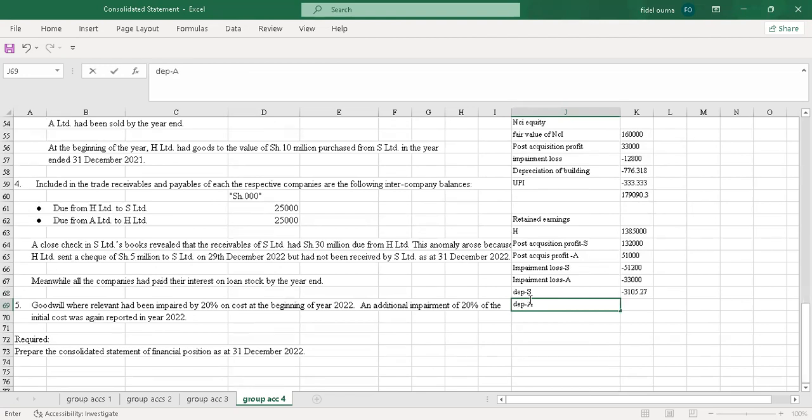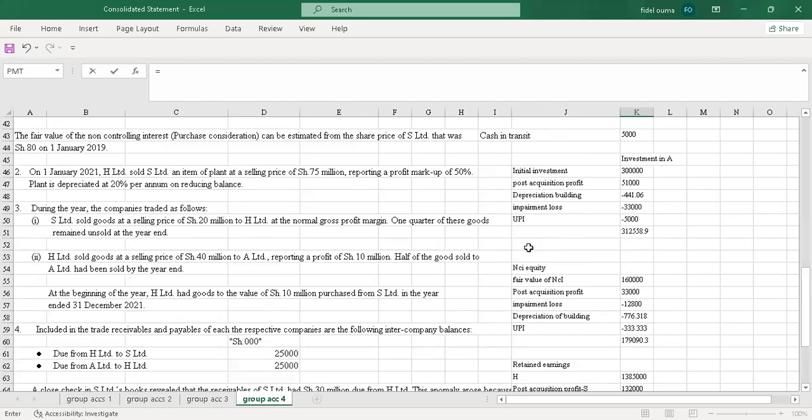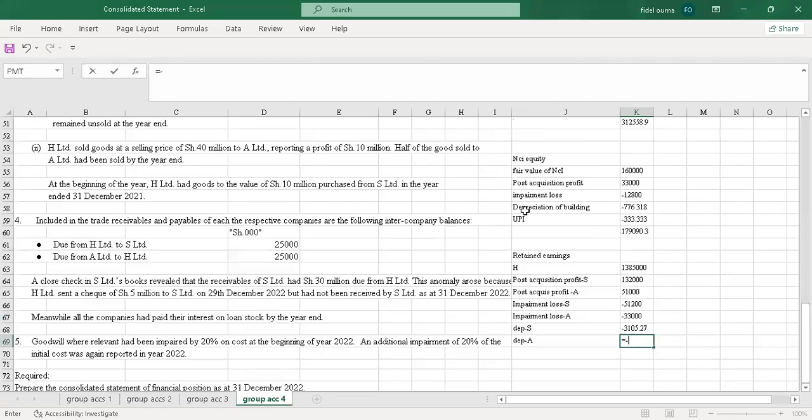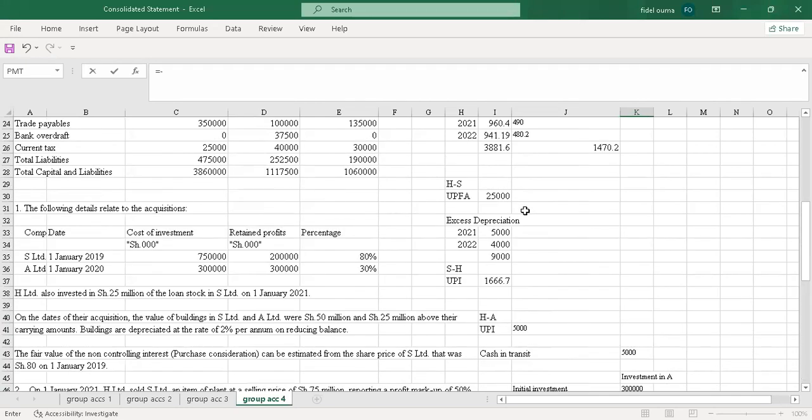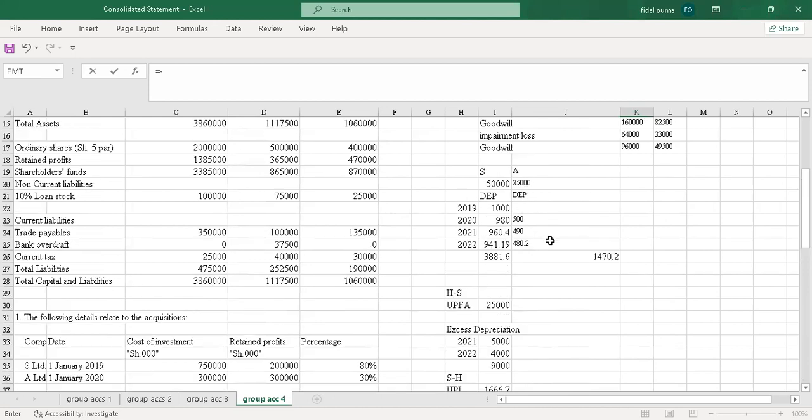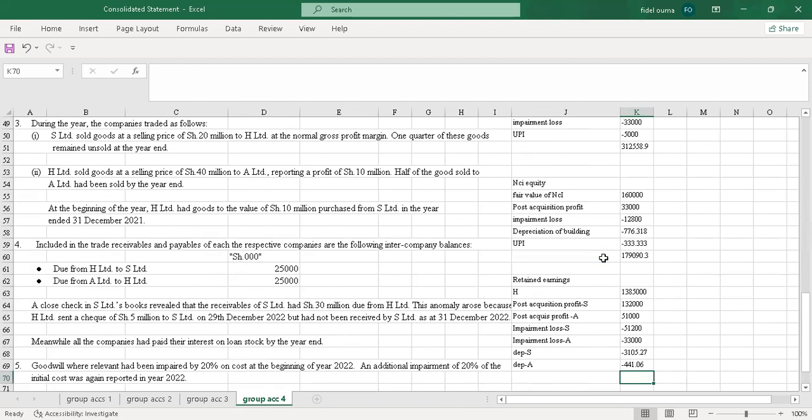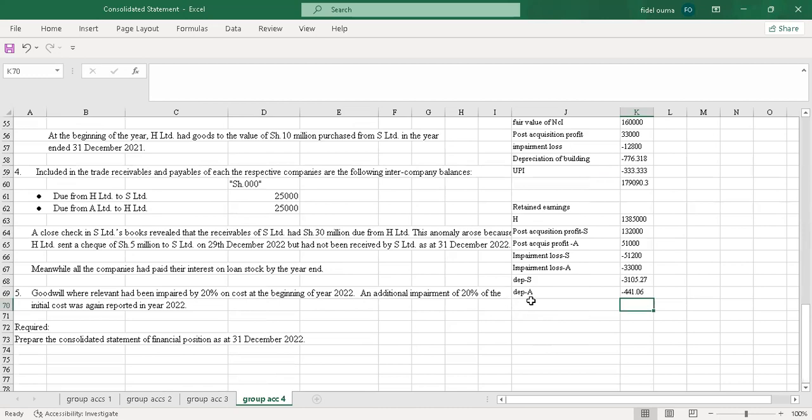Now the depreciation for associates. I'll just come here and say equals to, and I'll also apportion it. This was the depreciation, so I'll pick it and apportion it. I'll only pick 30%, because that's what the holding company controls.